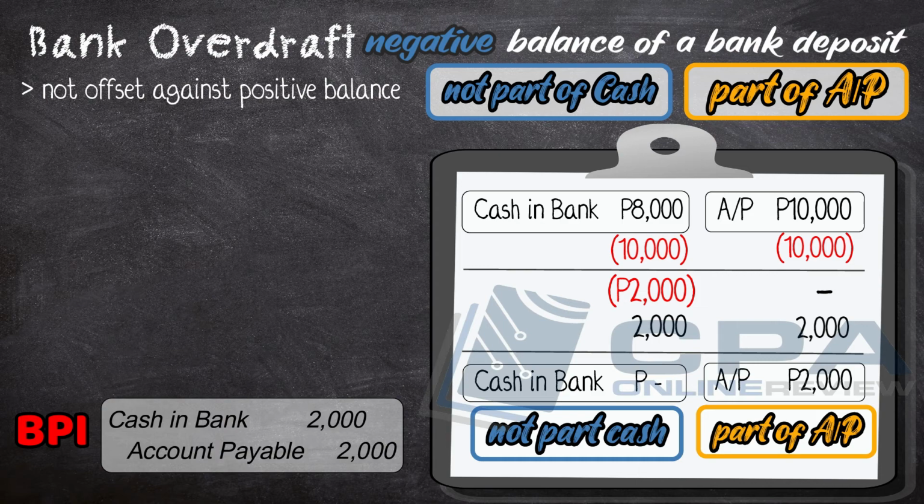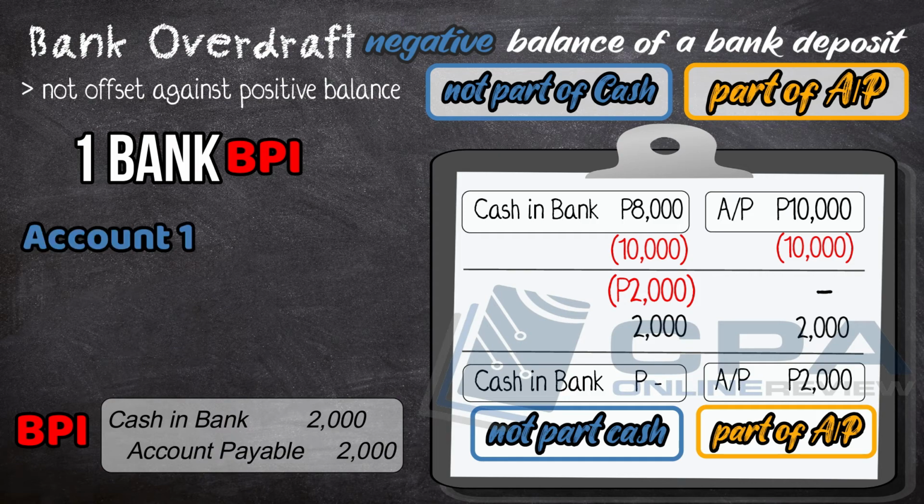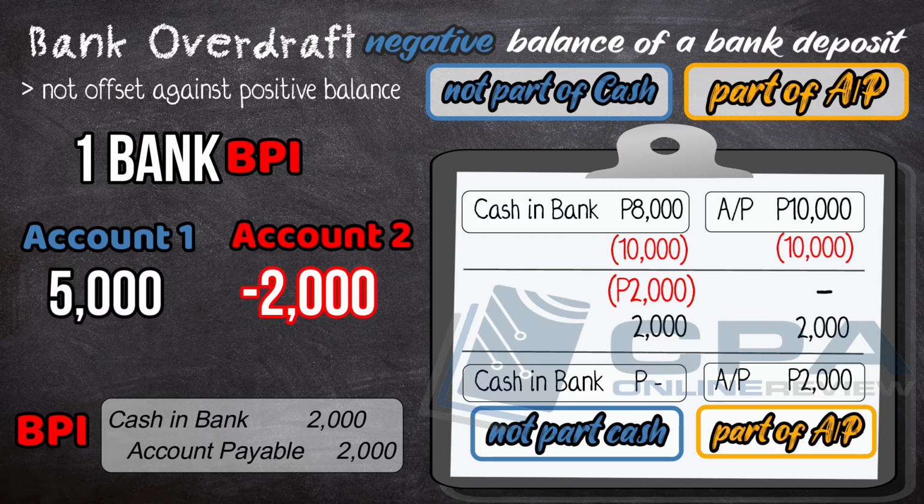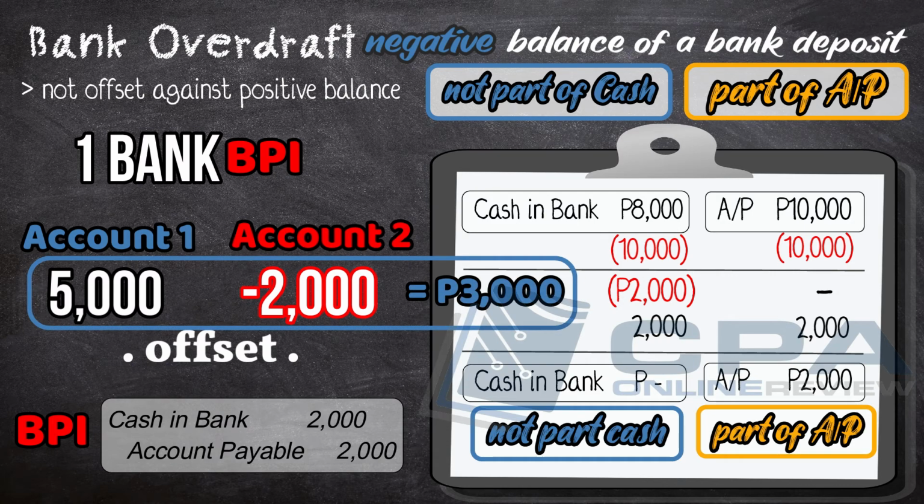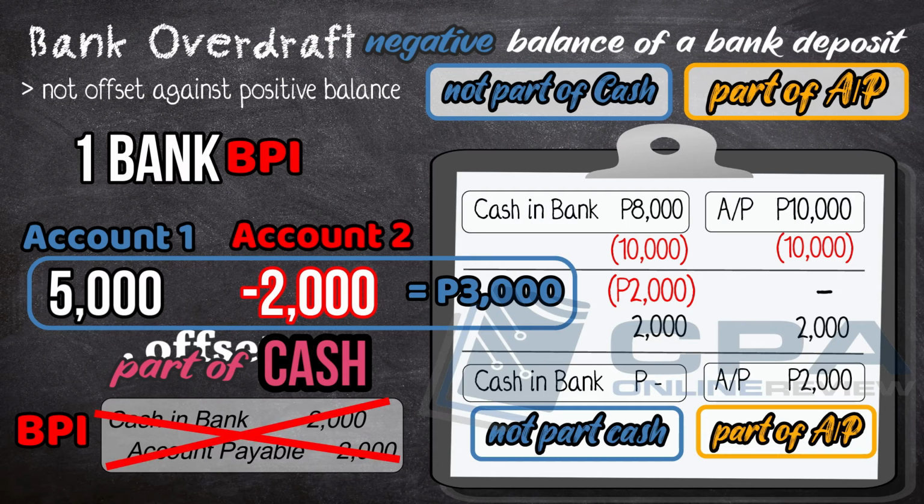In another case, if we have one bank with two bank accounts, Account 1 and Account 2, and Account 1 has a positive balance, while Account 2 is overdrawn, the balances can be offset against each other. They can be presented at net amount. Meaning, unlike the case earlier of two accounts in two different banks, this one is presented as part of cash, and the account payable is fully paid. So, this adjusting entry is no longer needed. The negative amount is now part of cash, and offset against the positive amount.